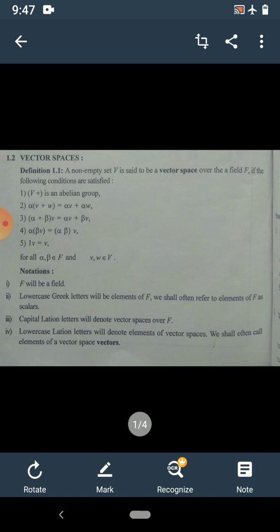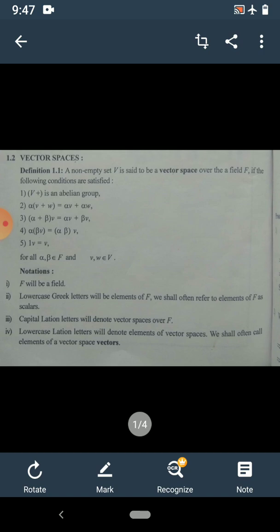We shall divide the chapter according to articles. At first, we shall see what vector spaces are, then vector subspaces, and so on. Today, we shall see vector spaces.